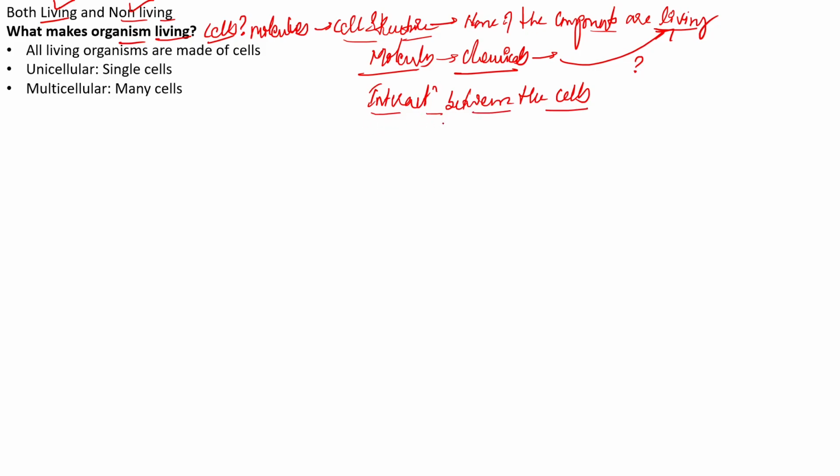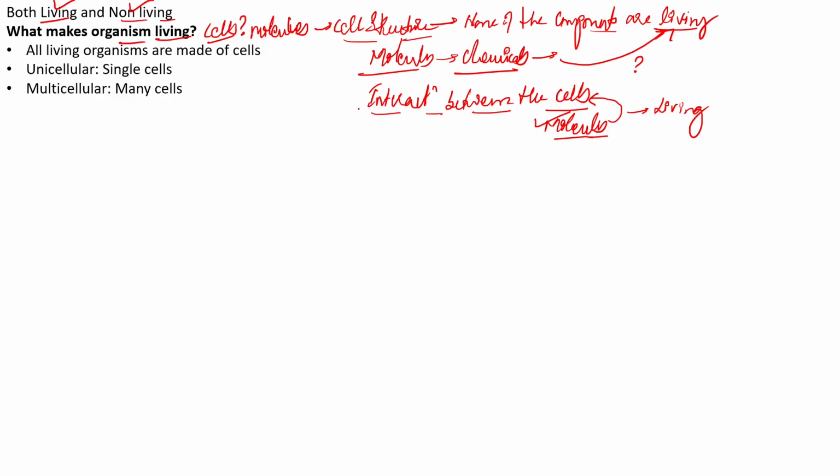The interaction between the cells is mainly because of the molecules. The molecules that are present inside the cells are actually involved in the interaction. As a result, we can say that they are living, right? Because of the interaction between the cells, through the help of molecules, they are keeping us living. This is the small inference we can make from this particular question.